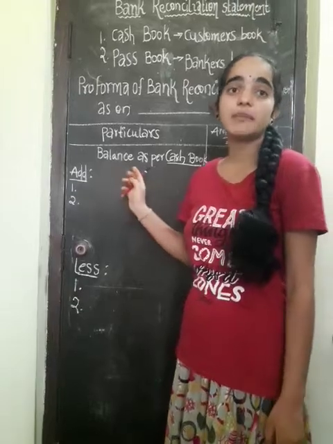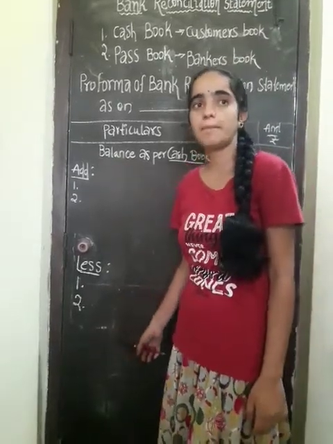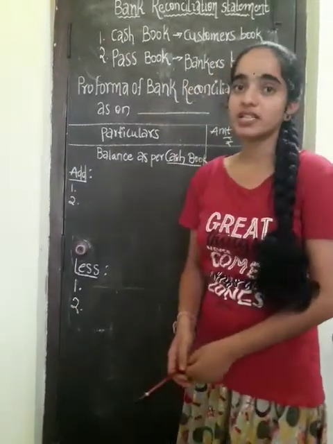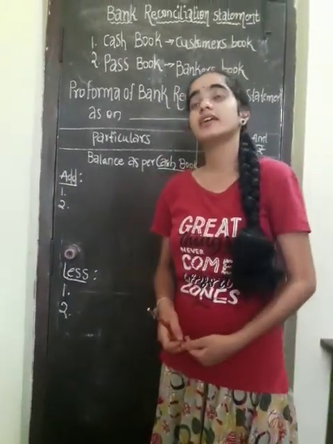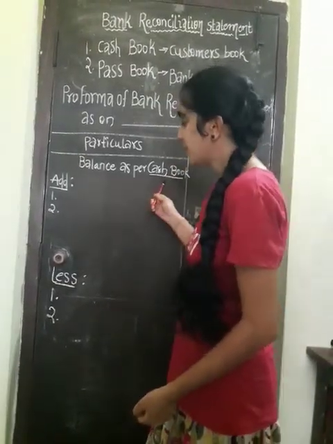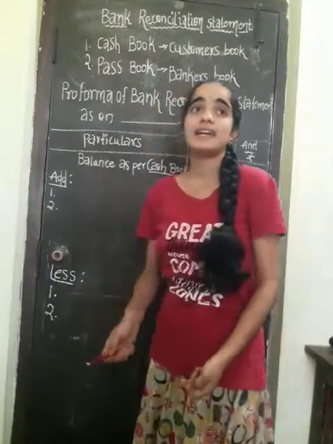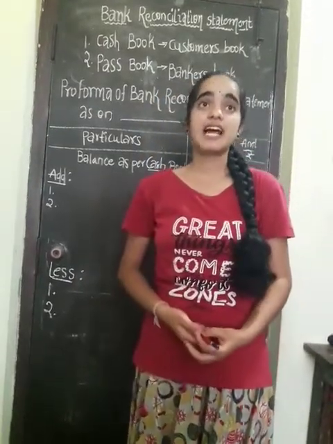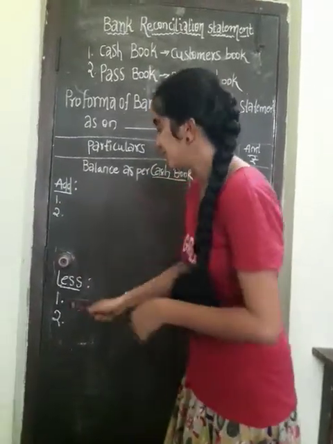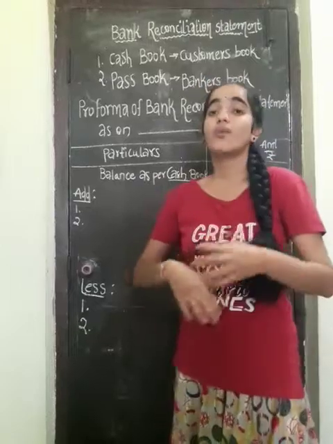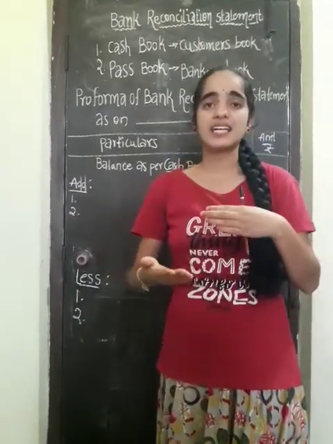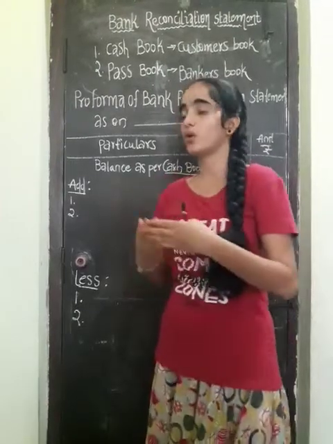Any amount wrongly debited in the passbook of the bank, in the cash book, it will become a less value. And another, the debit side of the cash book was overcast, also comes in the less value of the cash book. Overcast means what? Paying more amount. Overcast is nothing but paying more amount.